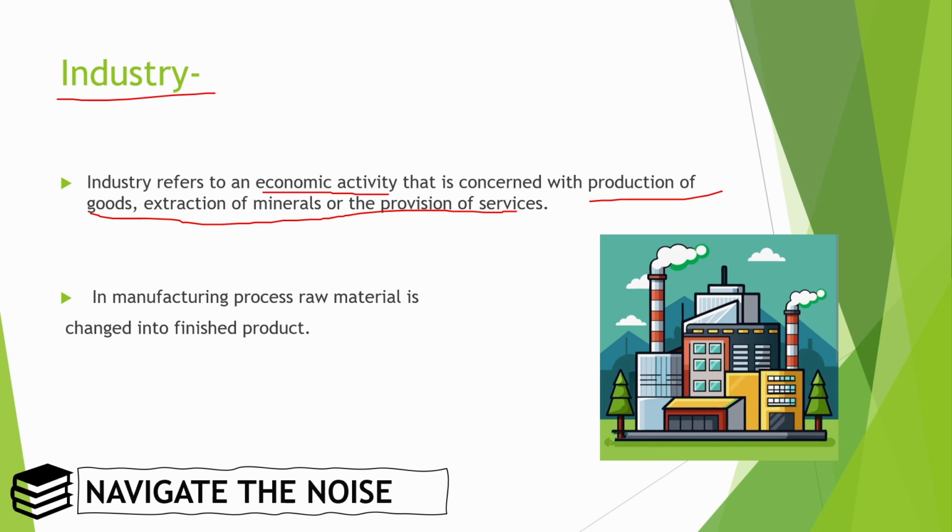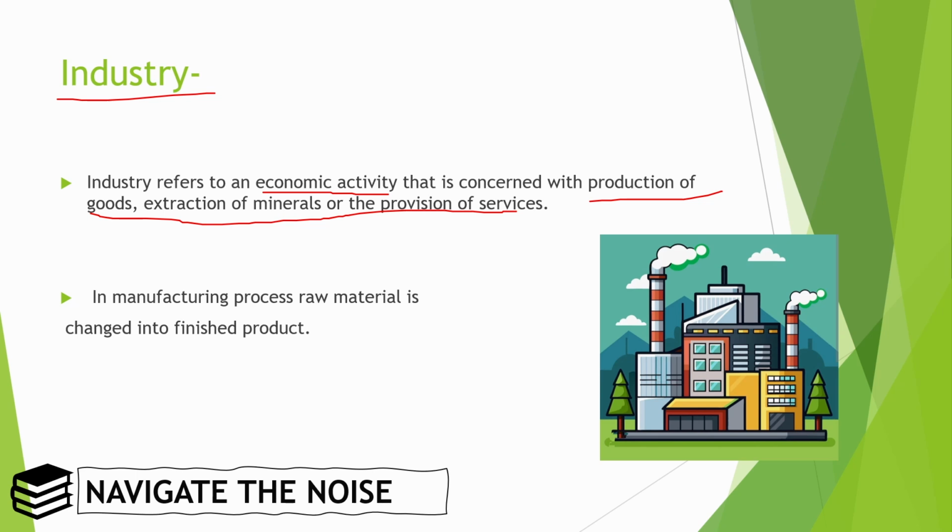You are getting telecommunication services like Jio, Airtel, so these are providing you services. Extraction of minerals: we are extracting rare earth elements. These all three are examples of different industries.